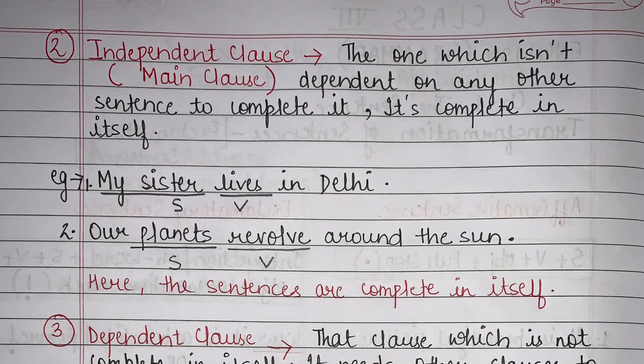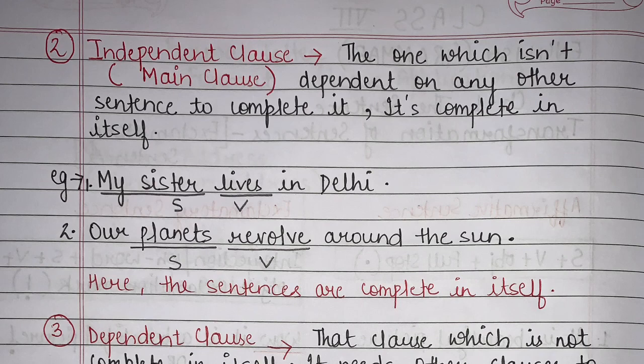So we can also say that my independent clause can also be called my main clause, right? So the one which isn't dependent on any other sentence to complete it, it is complete in itself, right? So whenever I talk about an independent clause, that clause is complete in itself. It doesn't require any other sentence to complete it, okay? It is already complete in itself. So let's try to know this with certain examples.